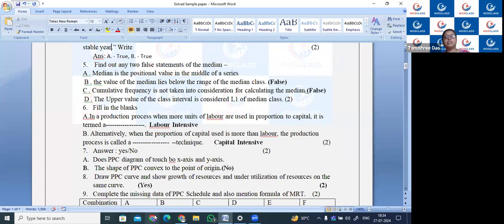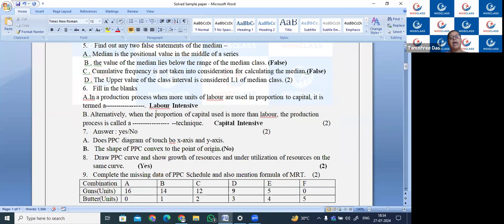In a production process, when more units of labor are used in proportion to capital, that is labor intensive. And when more units of capital are required in place of labor, it is capital intensive. Now draw the PPC diagram touching both the x-axis and y-axis. PPC I have not drawn yet.